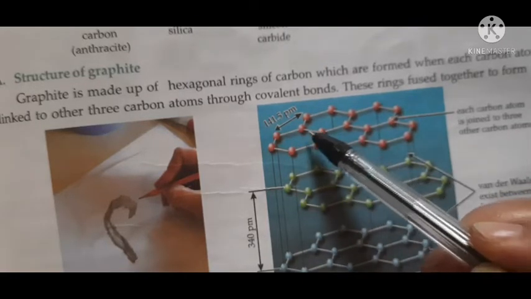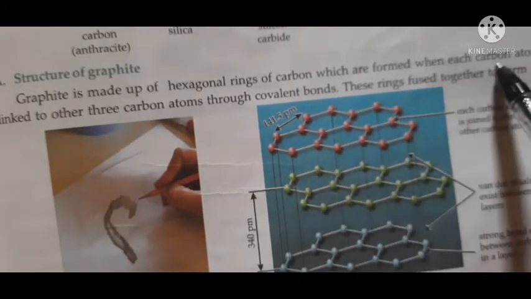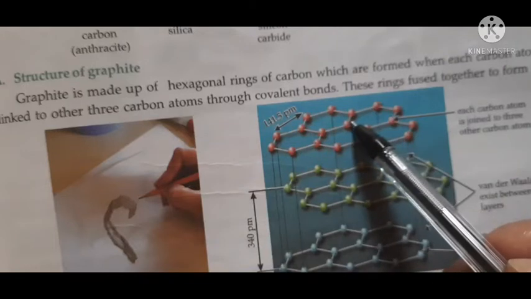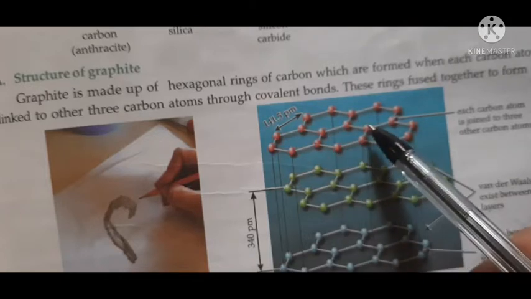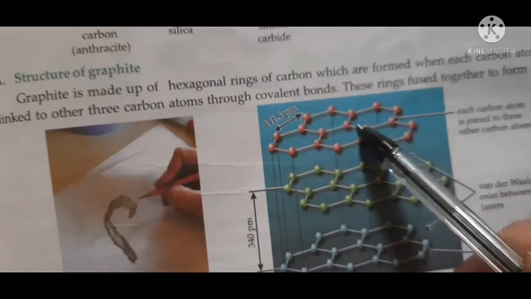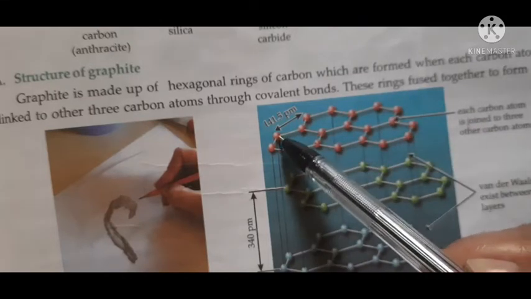Here each carbon atom is linked to other 3 carbon atoms. Okay, this carbon atom 1 2 3, this carbon atom 1 2 3. Okay, so just remember this.